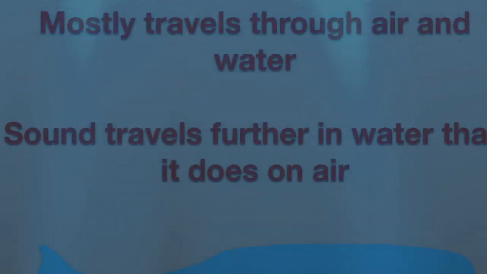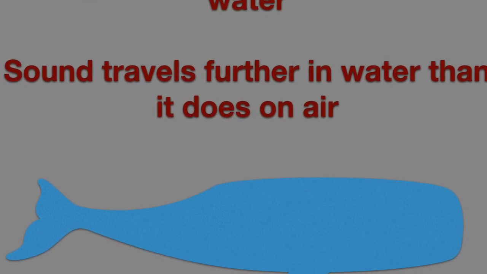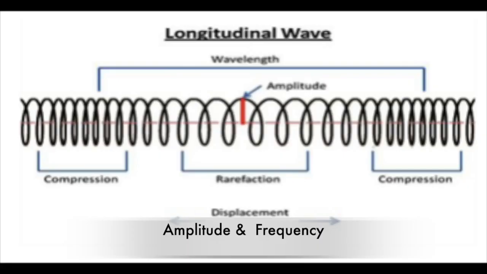Sound can travel through air and water. In water, a sound wave travels further. This explains why whales can hear each other miles away.